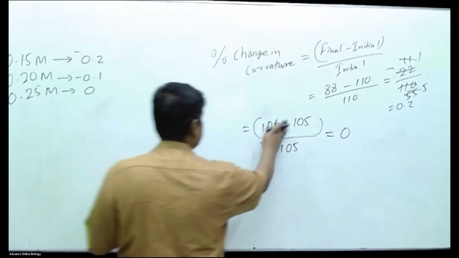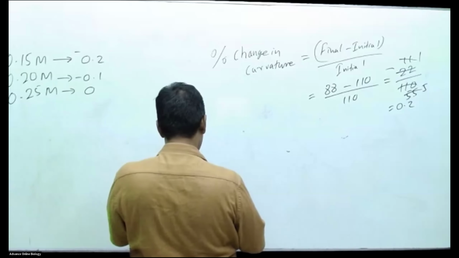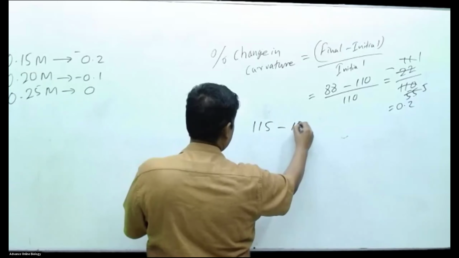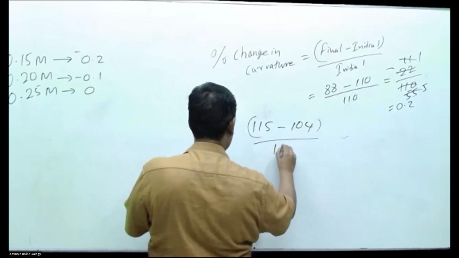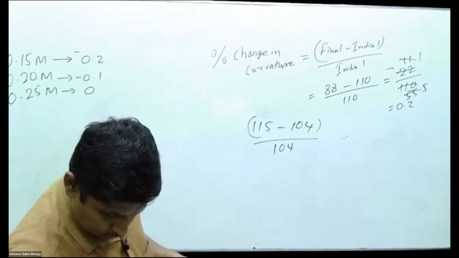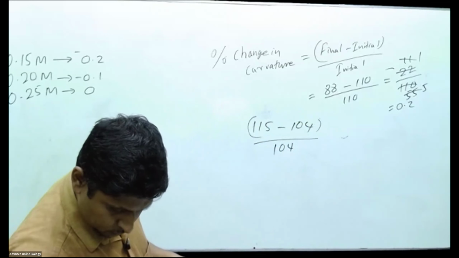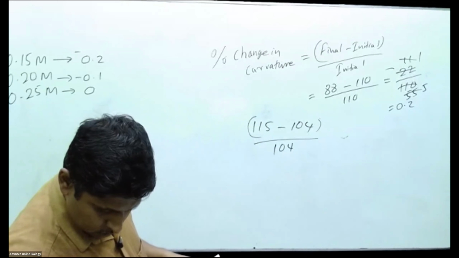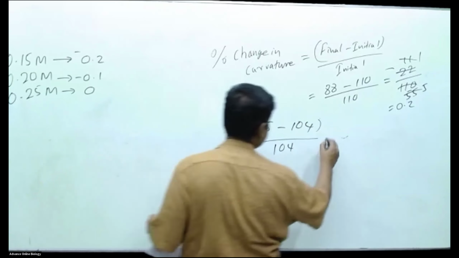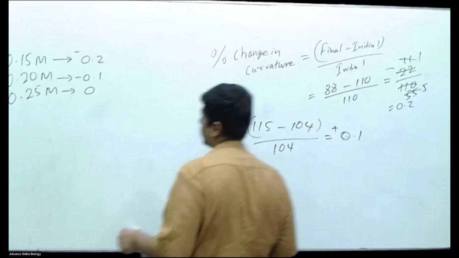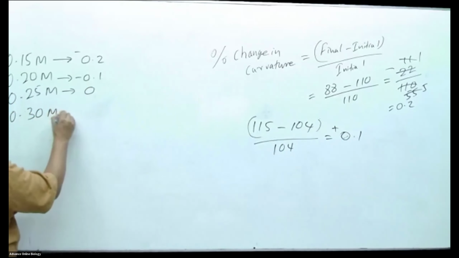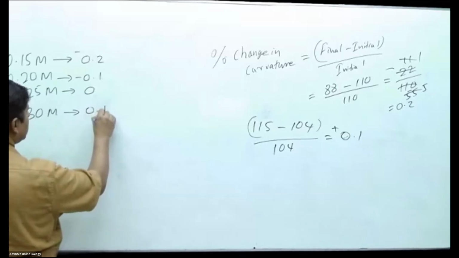How to take the next one? Final curvature 115 minus 104, divided by initial 104. That is plus about 0.1, so for 0.30 m, plus 0.1.